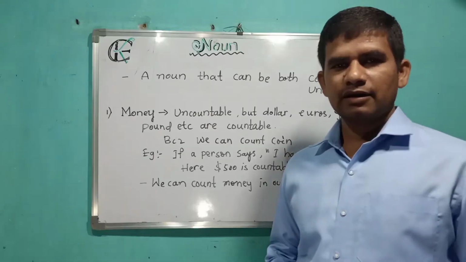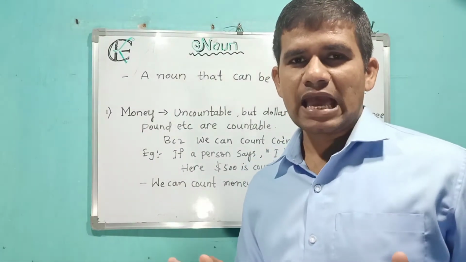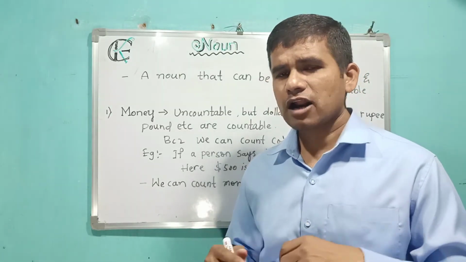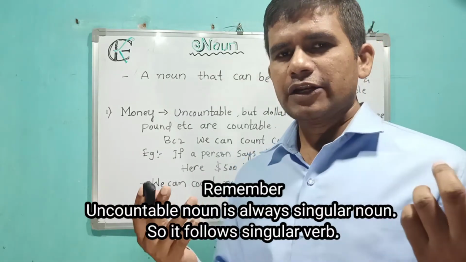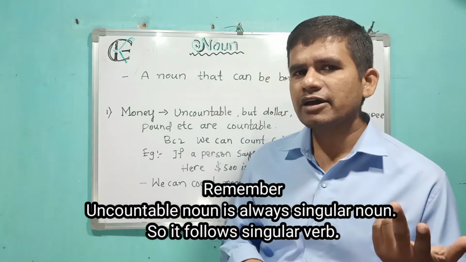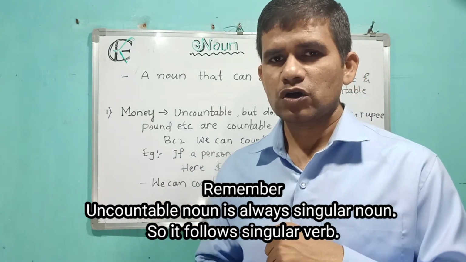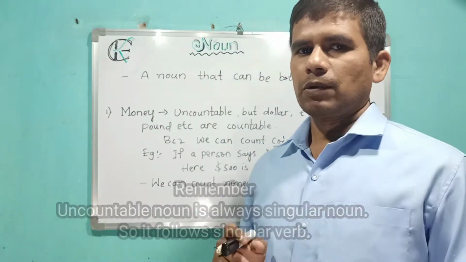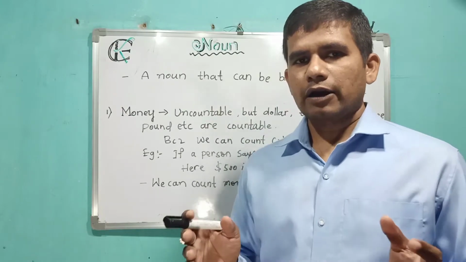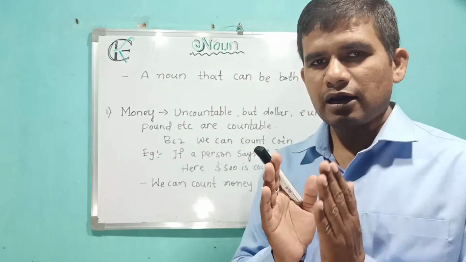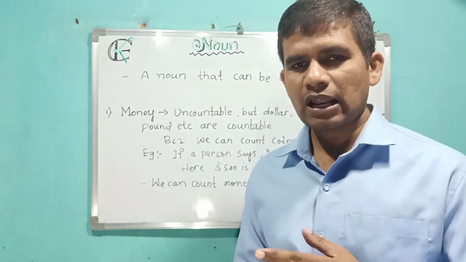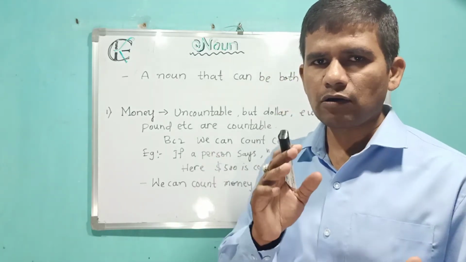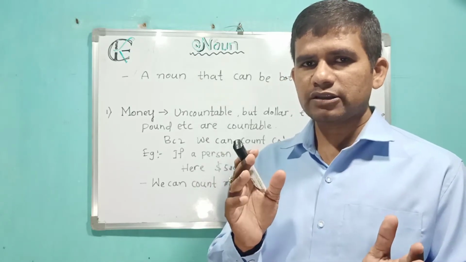See friend, as we discussed, an uncountable noun is a noun that cannot be counted. Uncountable nouns are not individual objects, and they are always considered singular nouns, so one must use a singular verb with an uncountable noun. There are some examples which will help you gain more understanding of how countable noun and uncountable noun differ from each other.